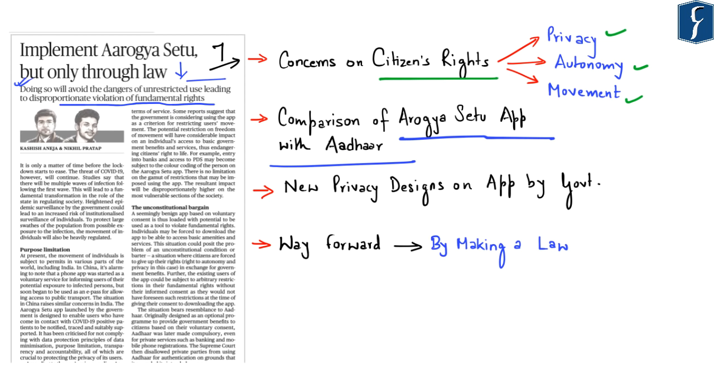So, the author says that there is a high probability that after some time, when the restrictions of lockdown are eased, downloading of the Aarogya Setu app will be made compulsory for all citizens, and this might impact citizens' rights to privacy, autonomy, as well as movement. Various other concerns were also highlighted with respect to data security issues with the Aarogya Setu app. So, now the government has come up with certain new privacy designs with respect to this app.